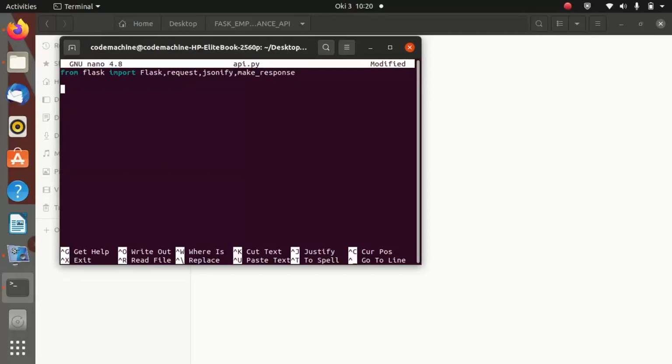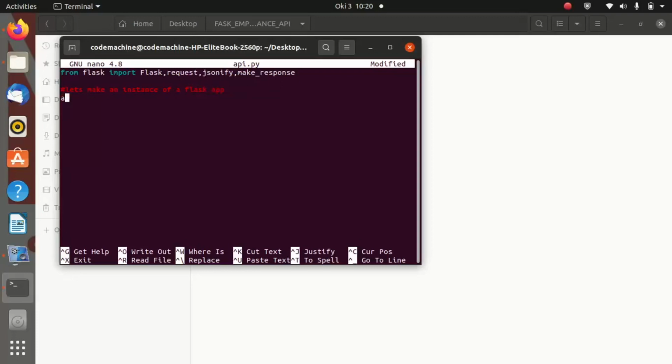So now let me provide a comment here and say, let us make an instance of a Flask app.